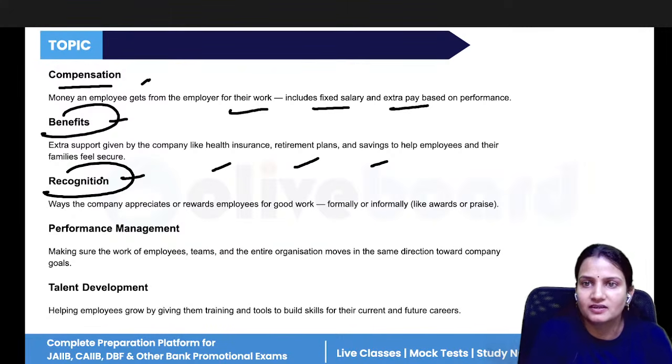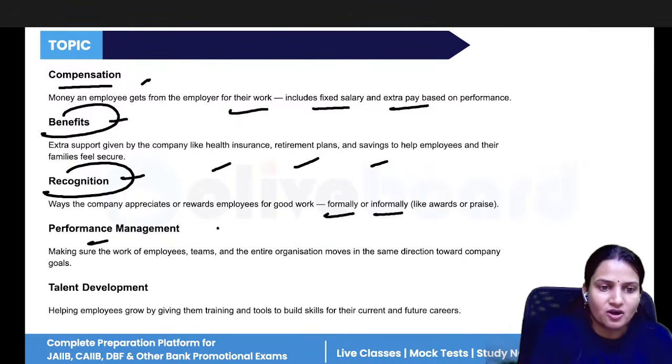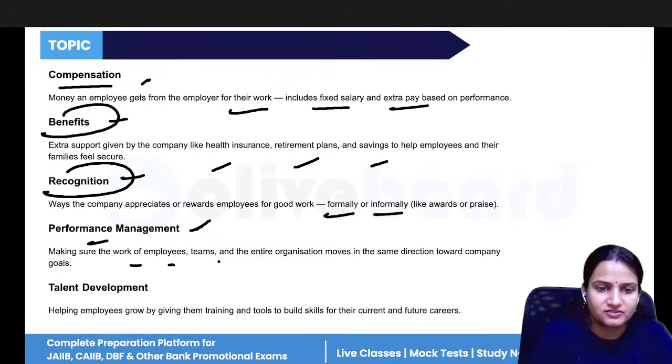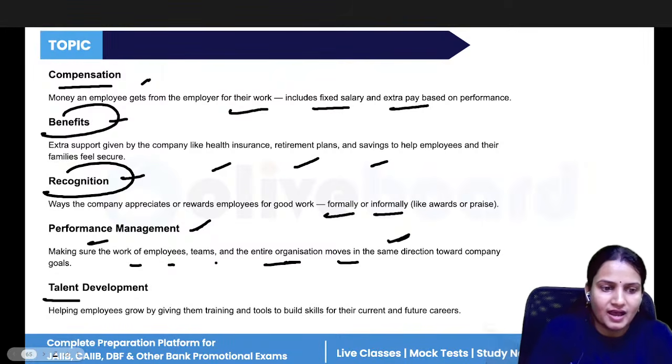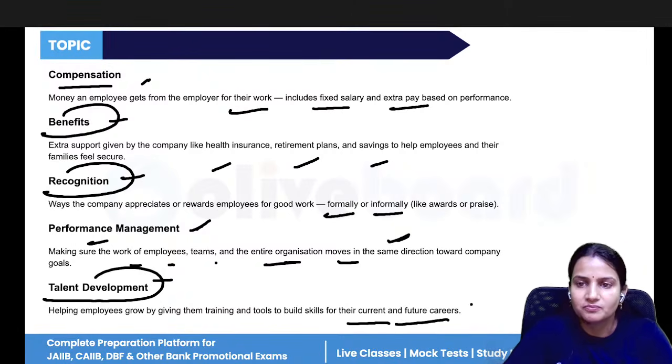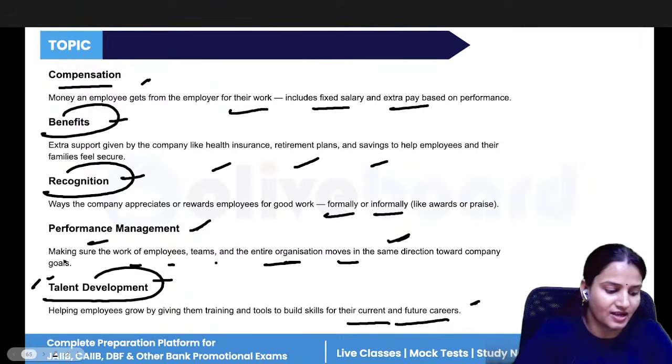Recognition means the respect, the appreciation that the management is giving to you, formally or informally also. Performance management, how you are performing. According to that, the management will give you the appraisal, making sure the work of employees, team, and entire organization moves in the same direction. And talent management means so that you can be prepared for future leader to fulfill the future vacant position. That is talent development.